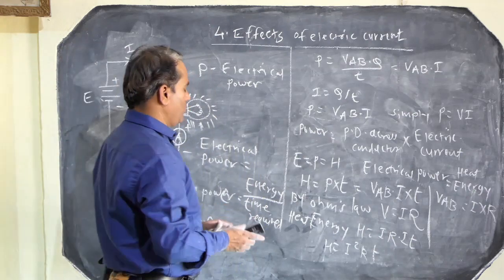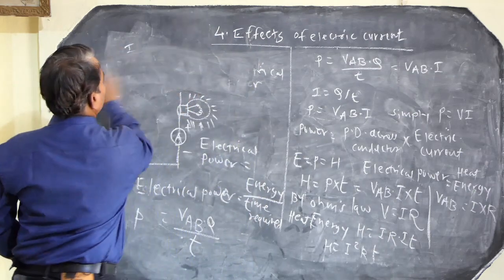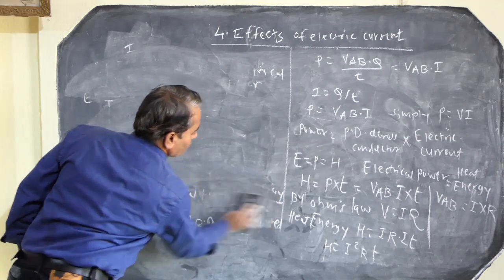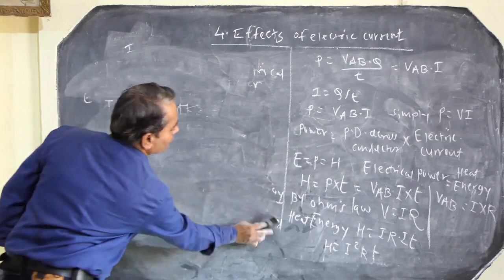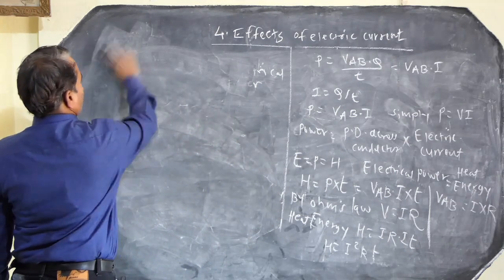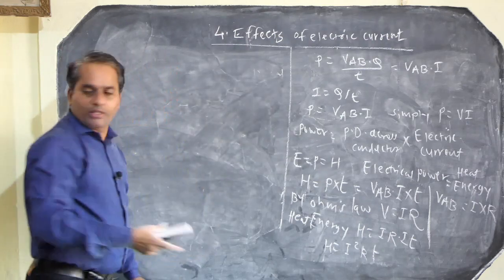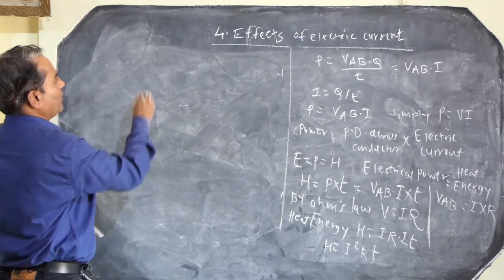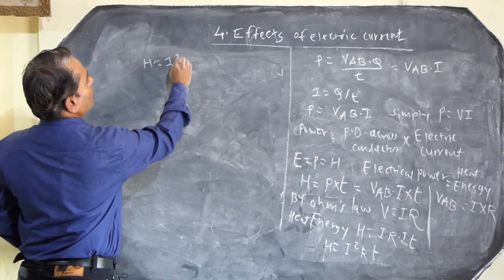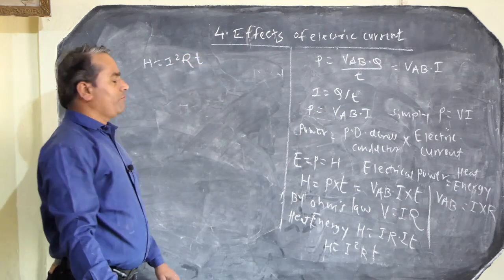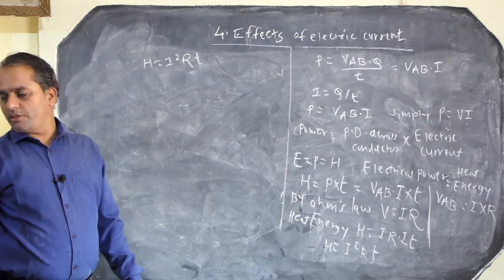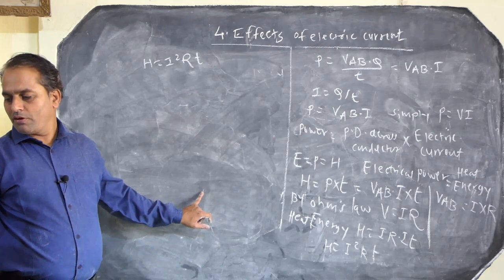According to this definition, the heat energy is given by the formula I square RT, where I is the current, R is the resistance, and T is the time.